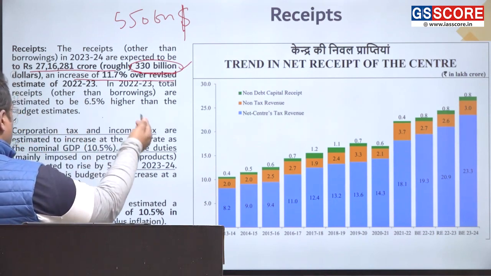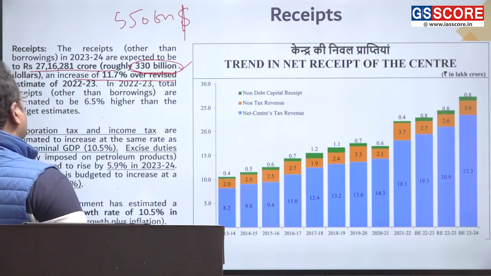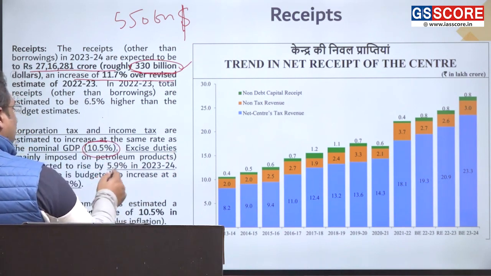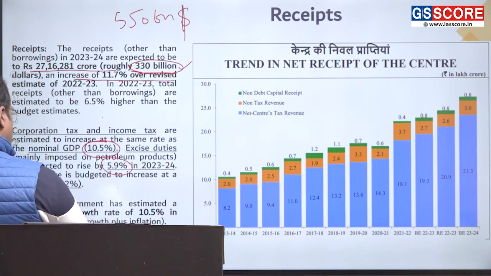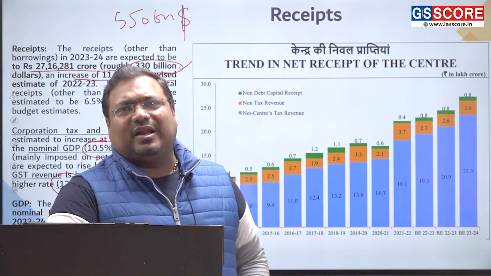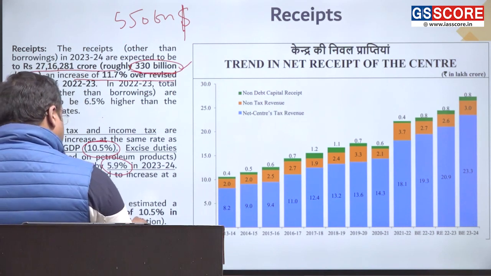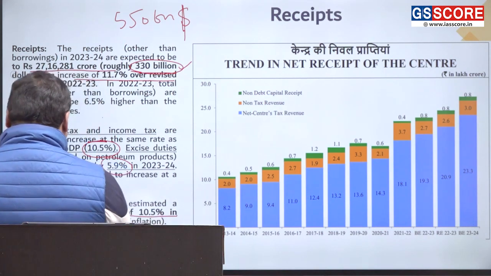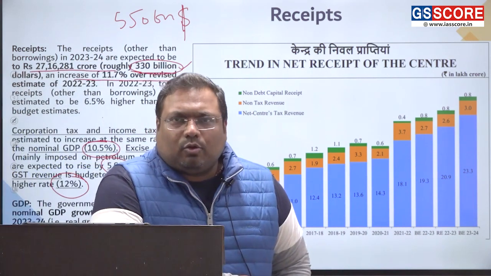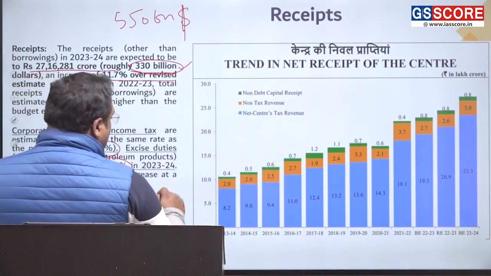Now, let us look at the breakup here. The corporate tax and income tax, the direct taxes, are growing around 10.5%, which is a decent number. The excise duty has grown by 5.9%, and GST is growing this year by more than 12%, which is an excellent number. And we expect nominal GDP growth of 10.5% in 2023-24. The nominal GDP growth includes inflation, and the real GDP growth that we expect is about 7%.